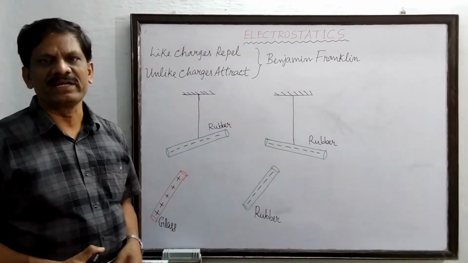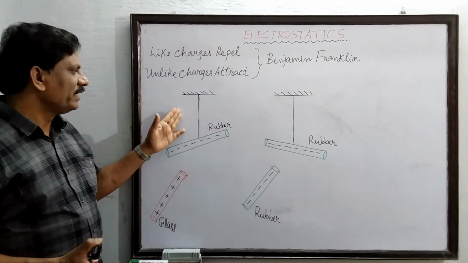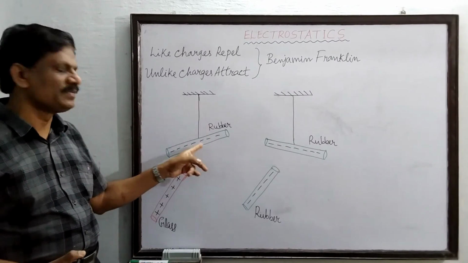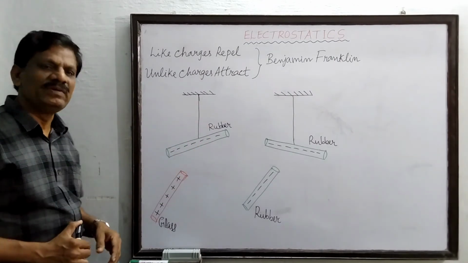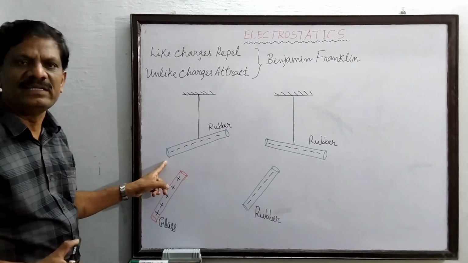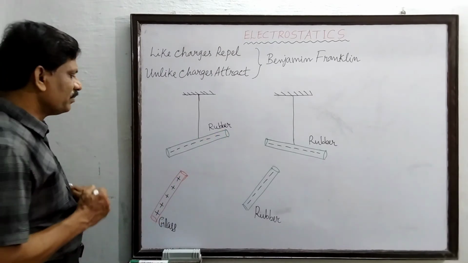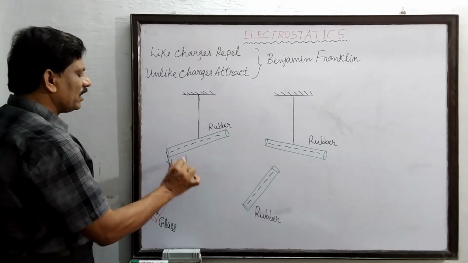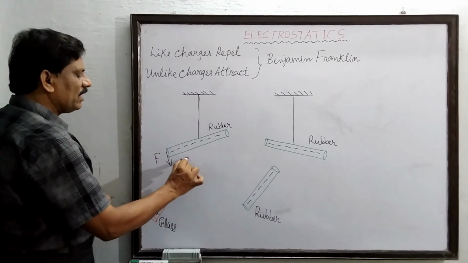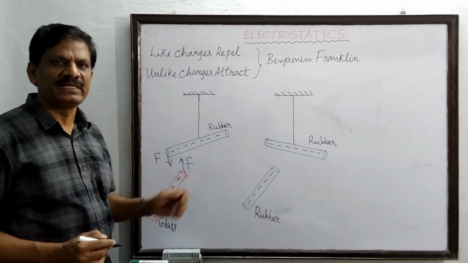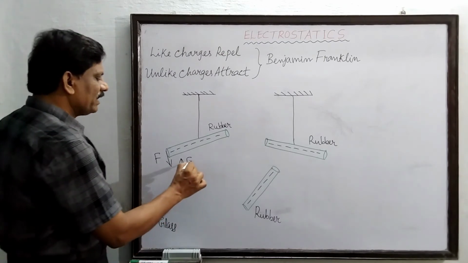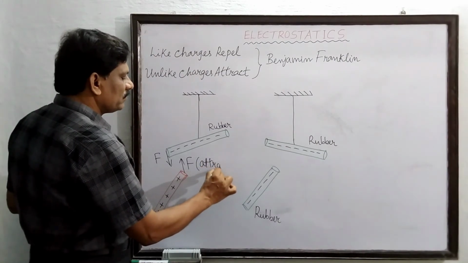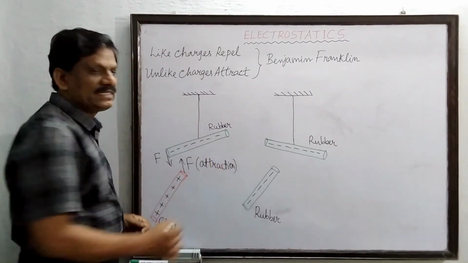So here Benjamin Franklin explains by taking a suspended rubber rod which is negatively charged. So it is freely suspended. Suppose you bring a positively charged glass rod near this end of the rubber rod, he observed that the rubber rod was moving towards the glass rod. So this is the force of attraction between the two oppositely charged bodies. So here it is attraction. That is why they are moving towards each other.